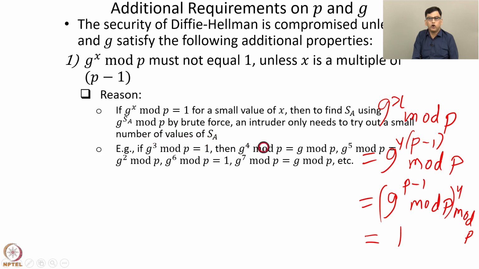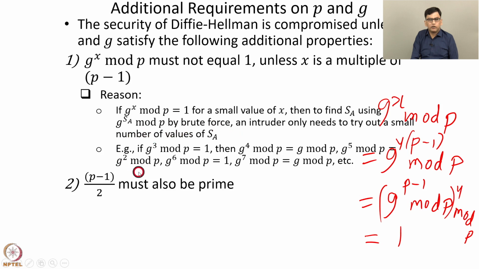Then g to the power 4 mod p is g mod p, g to the power 5 mod p is g squared mod p, g to the power 6 mod p is 1, g to the power 7 mod p is g mod p and so on. So these values keep on repeating in a cycle and the period of the cycle is very small. So in this case the intruder just has to try out a few values of SA to get a value of SA which satisfies the equation g to the power SA mod p equals TA. Since this expression g to the power SA mod p has only a few distinct values, it's straightforward to find an SA which satisfies g to the power SA mod p equals TA, which is the target.